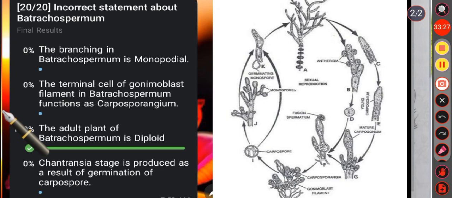Then in option D, the Chantransia stage is produced as a result of germination of carpospores. We just discussed that. During the germination of carpospores, they attach themselves to the substratum, and on germination, each carpospore forms a protonema-like structure which eventually gives rise to a heterotrichous system. This represents the juvenile stage of Batrachospermum known as the Chantransia stage, right? But here option C is the incorrect statement.